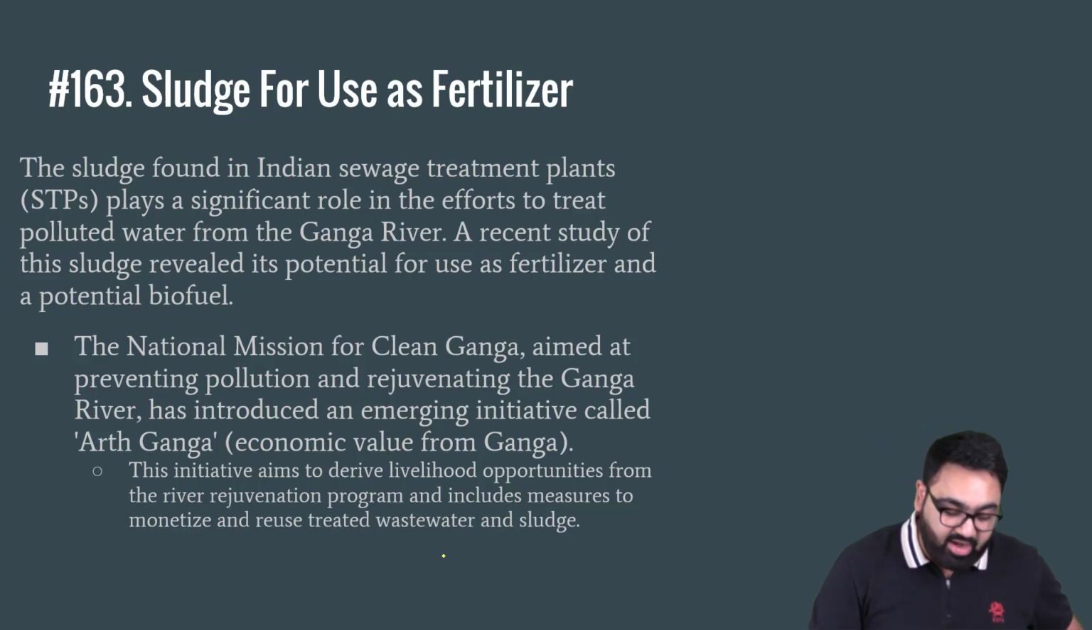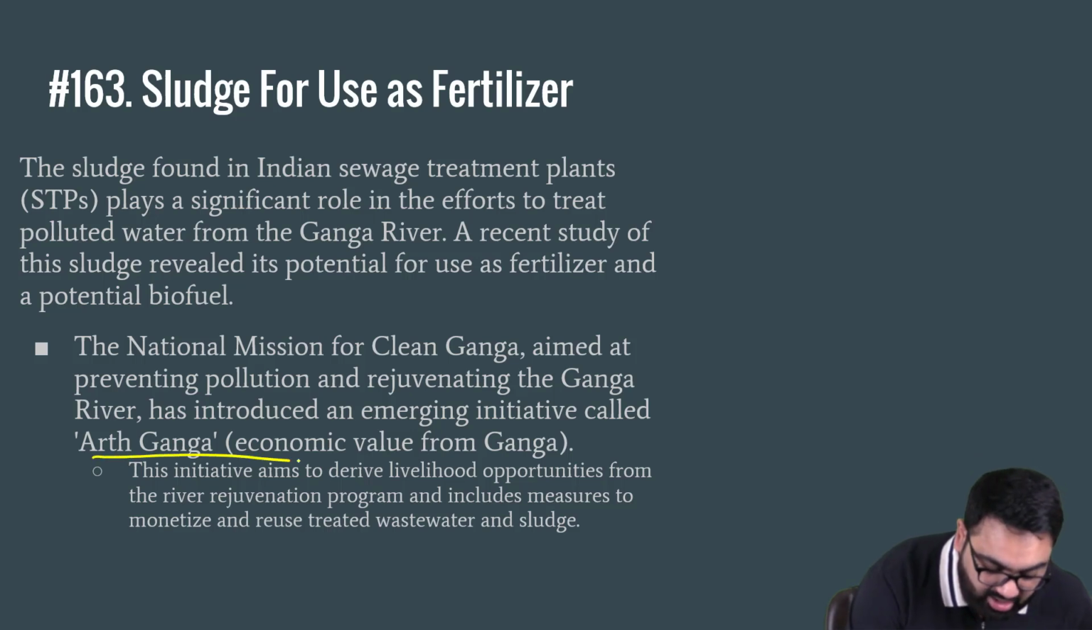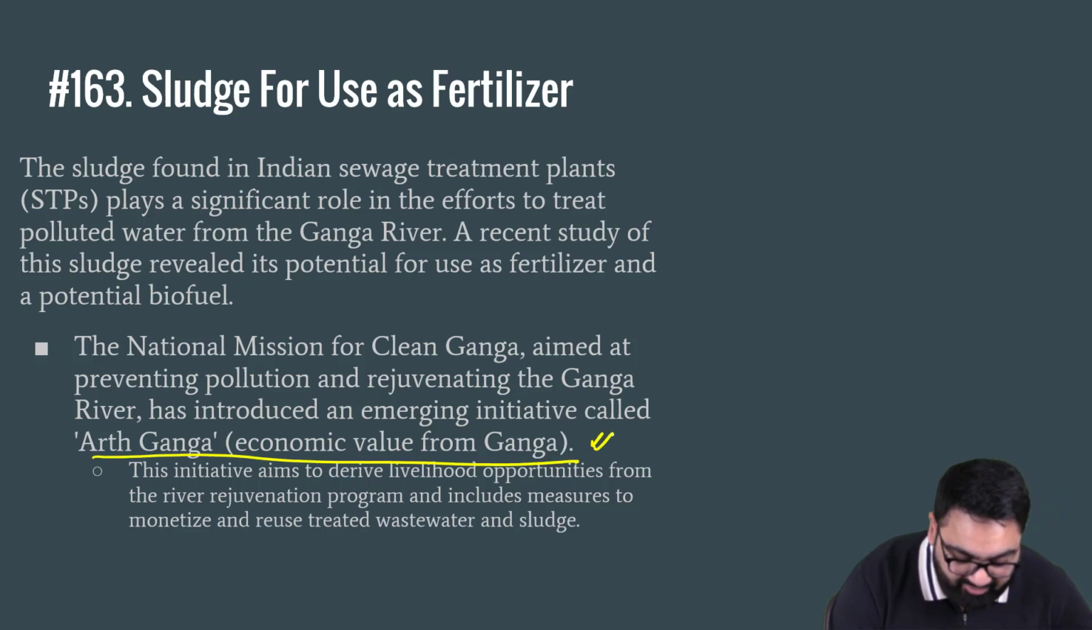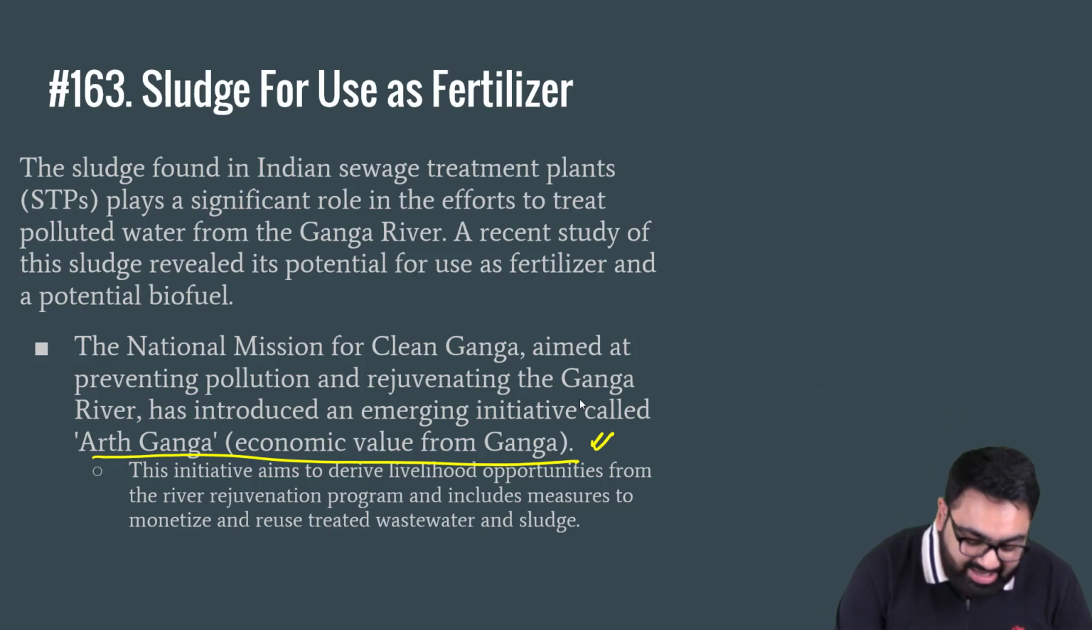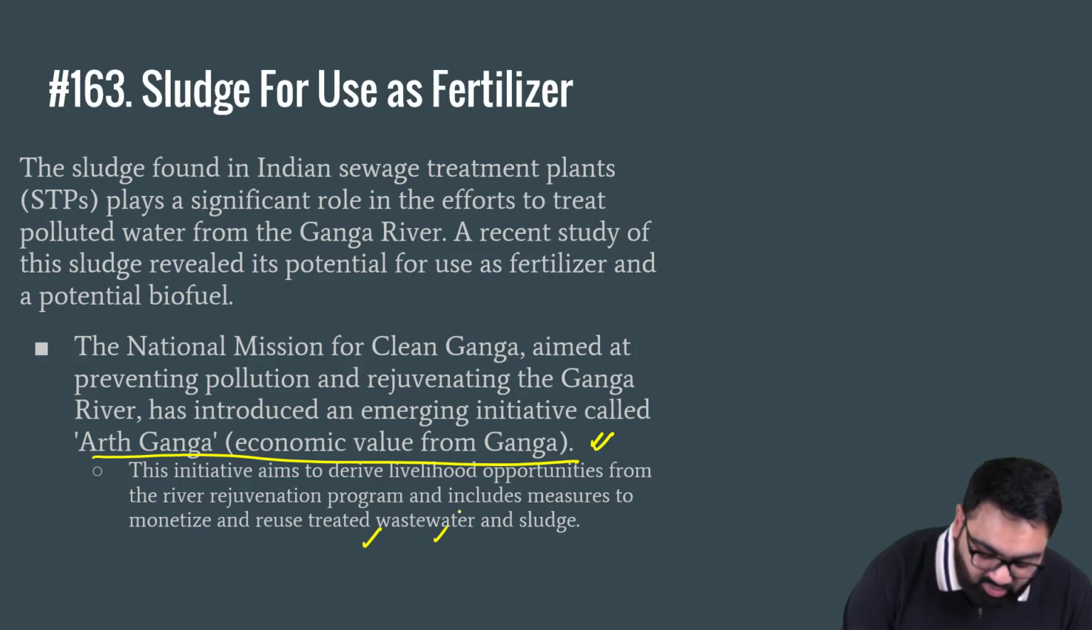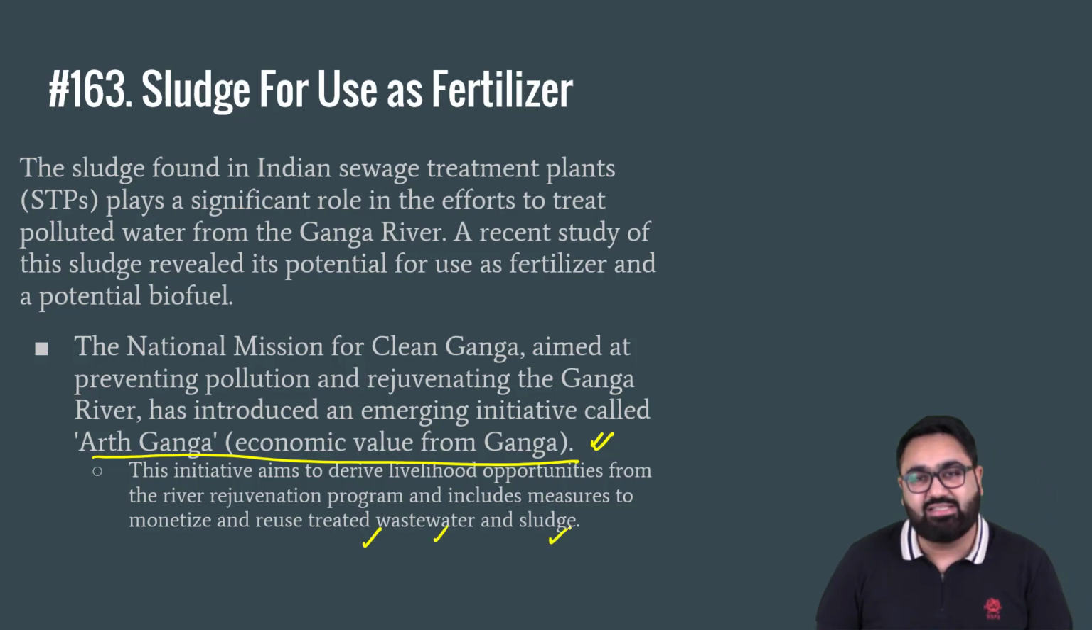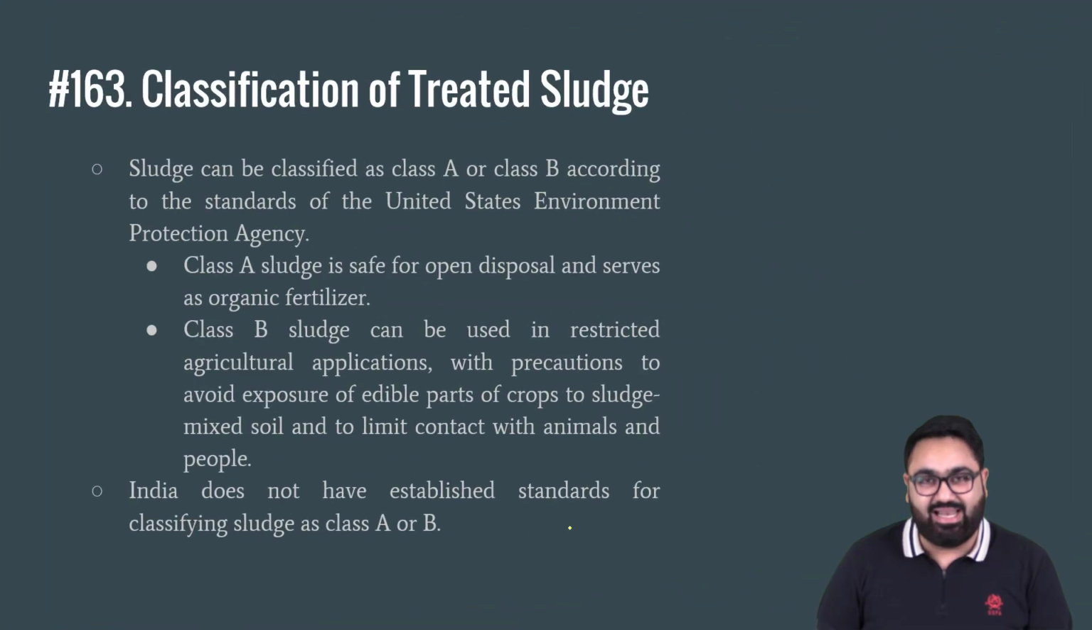That is why we are running an initiative called the Earth Ganga, which means economic value from the river Ganga. This Earth Ganga initiative aims to help the local community in deriving economic benefits out of the river Ganga. That also includes reusing of wastewater, reusing of sludge as fertilizers. Wherever possible, they can sell it, and wherever possible, they can use it as well.